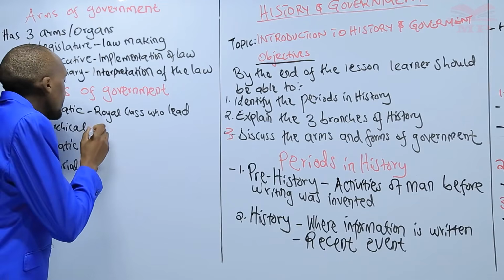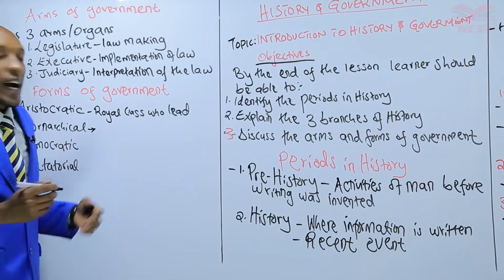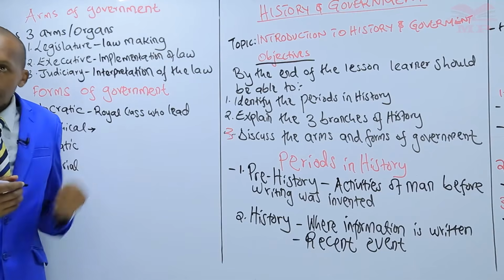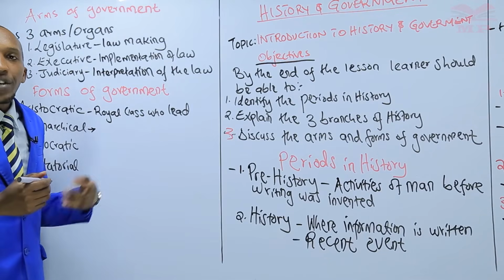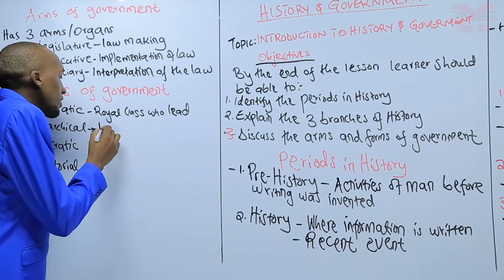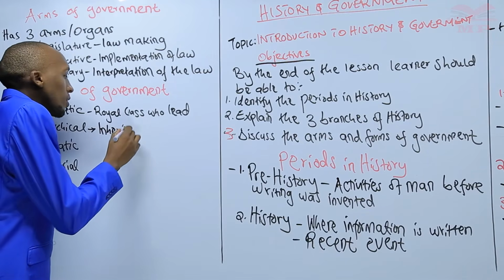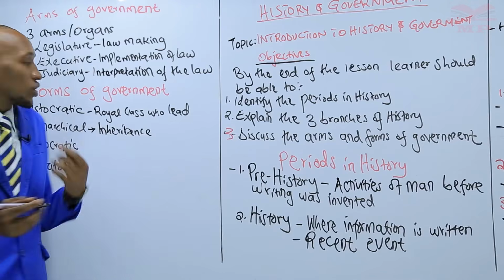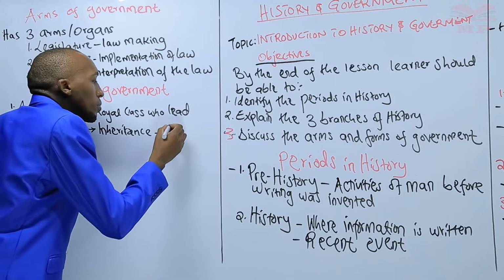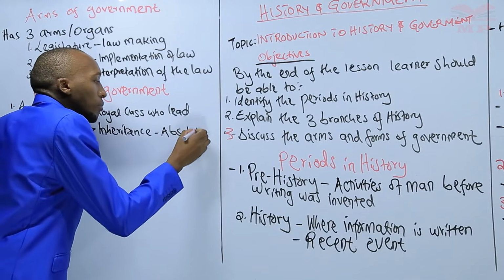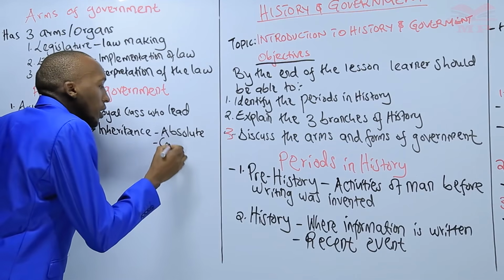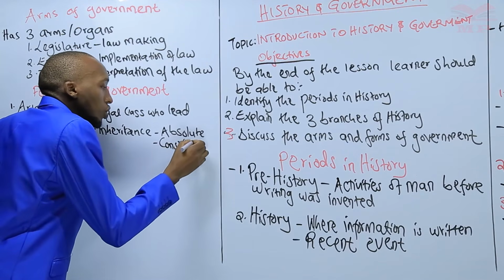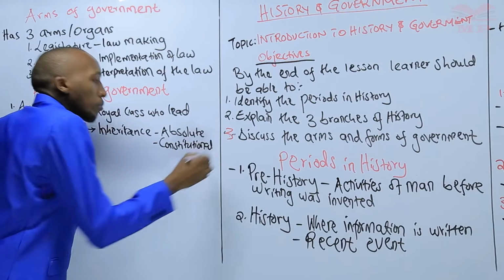In a monarchy, we have inheritance. And a monarchy can be divided into 2. We have an absolute monarchy, and we have a constitutional monarchy.